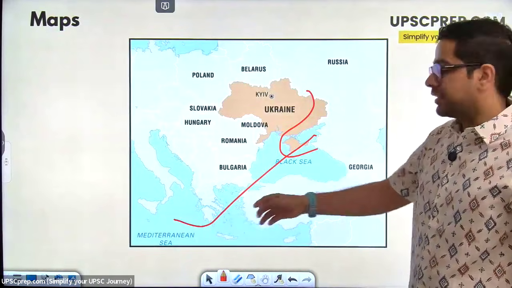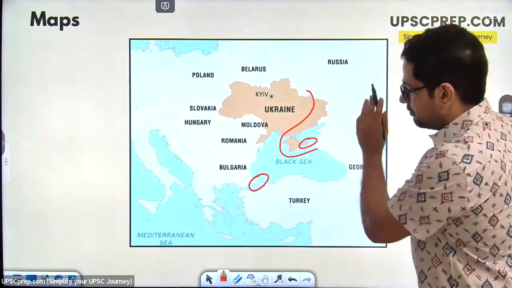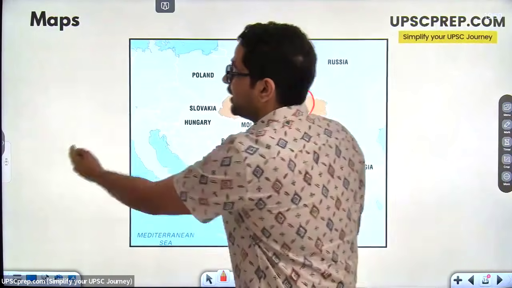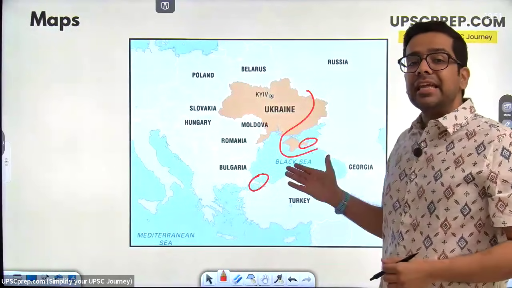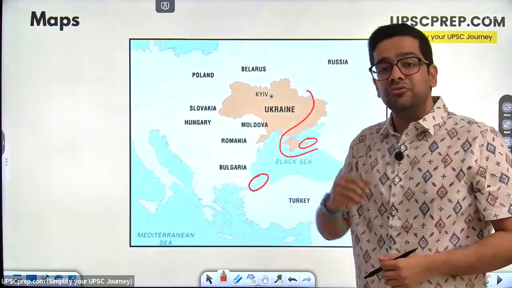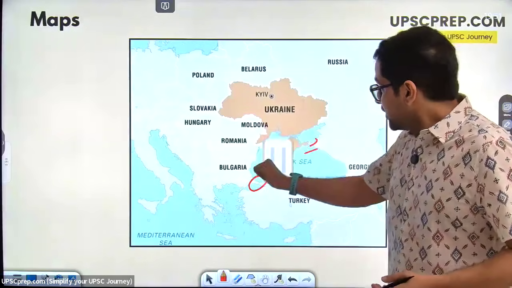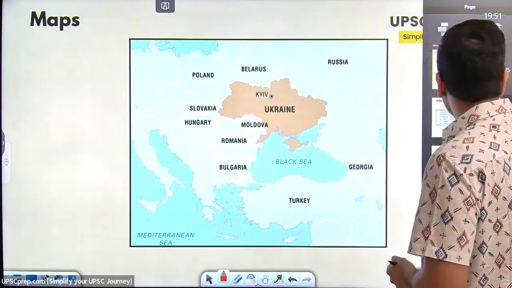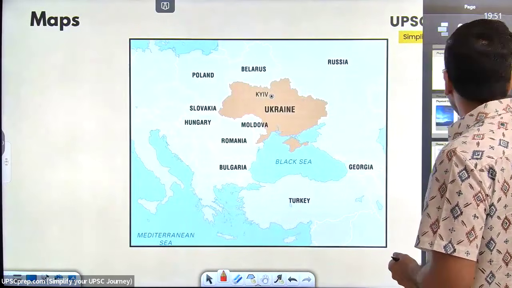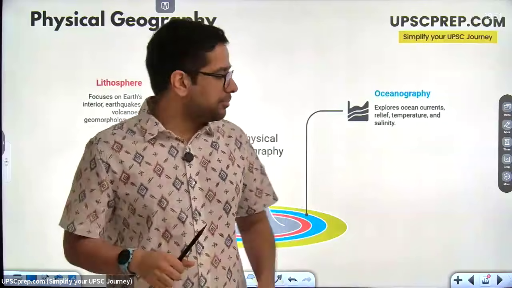Naturally, there are a lot of choke points, right? There is a big choke point over here. There is a big choke point in the Strait of Gibraltar, but at least they will have a navy which can go to the sea 12 months of the year. Right now, Russia can't do that. So once you understand geography, once you understand the limitations of each of these countries, things start making a lot more sense. Right. So physical geography is made up of these three parts.